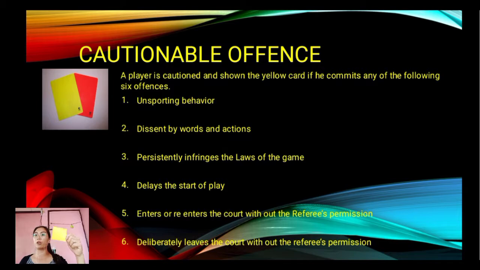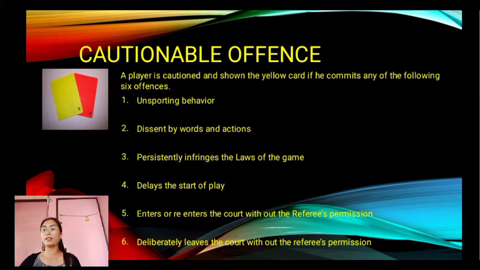This is my example of a yellow card. This would be shown to the player if he or she commits any of the following 6 offenses. These are the 6 offenses in a cautionable offense. First is unsporting behavior. What does it mean? It means that a player may be cautioned with a yellow card by a referee if he is guilty of unsporting behavior.